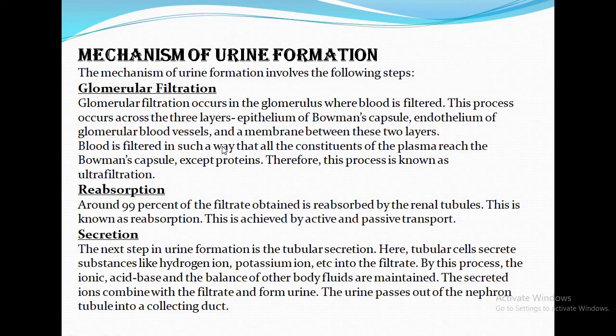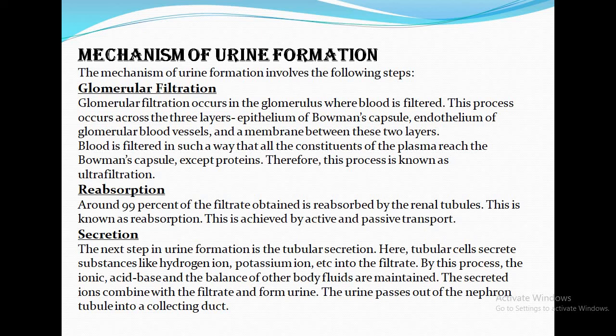The blood is filtered in such a way that all the constituents of the plasma reach the Bowman's capsule except protein. I have told you the macromolecules remain suspended over there and the filtrate passes on to the renal tubule. Since this happens under tremendous pressure, this process is known as ultrafiltration.